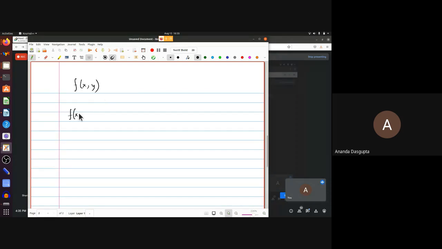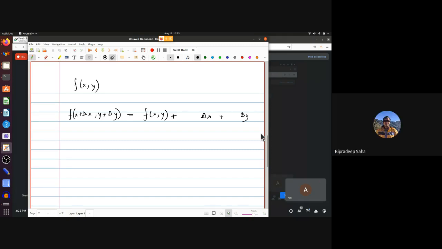So f of x plus delta x, y plus delta y. I'm pretty sure you have done this in your maths classes. This is equal to f of x comma y. Of course, if the limit delta x and delta y both go to 0, this is exact. But then you have additional terms. So this is nothing but Taylor series in two variables. Delta x times what? What is it multiplied by? I hope everybody knows this. You must have done this somewhere.